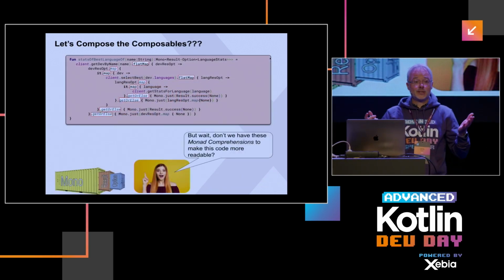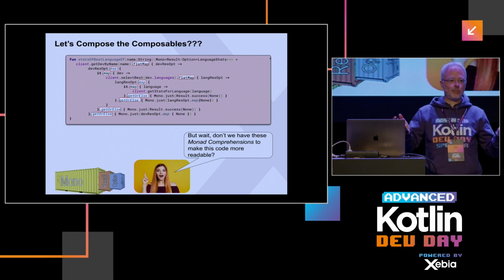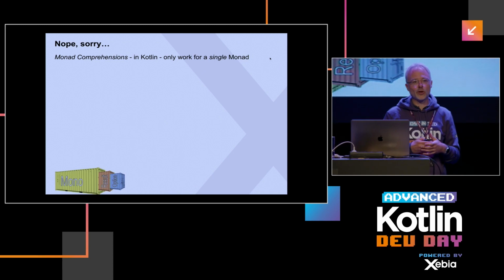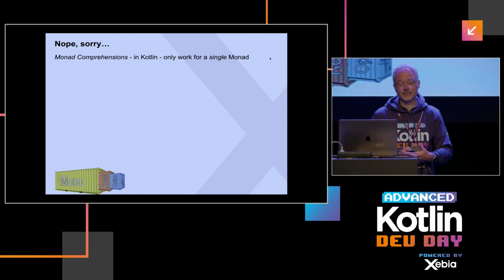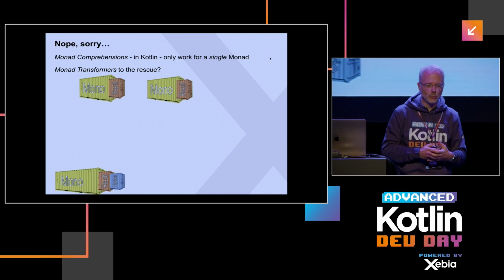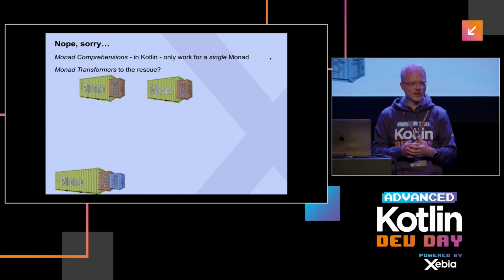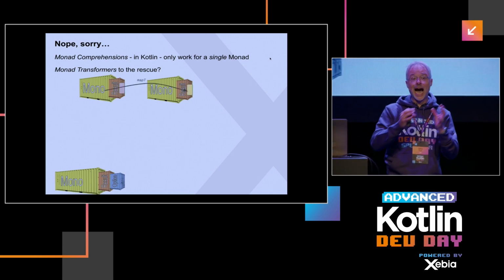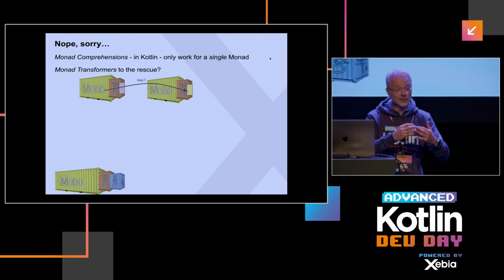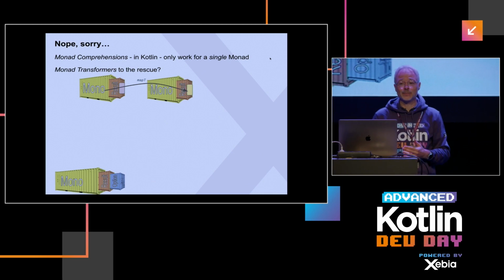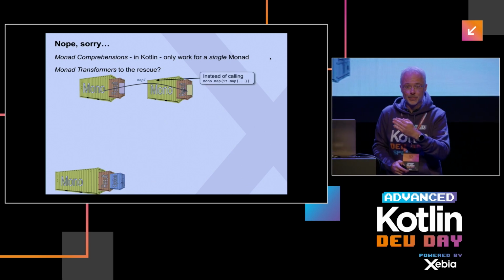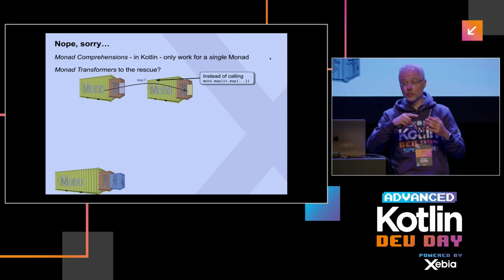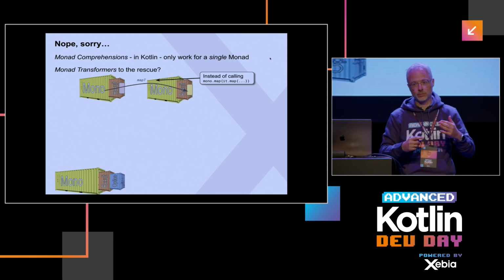So maybe you can say, why not use these monad comprehensions? Maybe they make things easier. Well, the point is that these comprehensions only work with one effect monad, so to say. There is something which is called monad transformers. What is a monad transformer? Again, a fancy name for something very simple. A monad transformer is a method on an outer monad that directly transforms a nested monad inside. So instead of calling map, we now could call map t. And then we would directly convert the result that is contained within the monad. Okay?